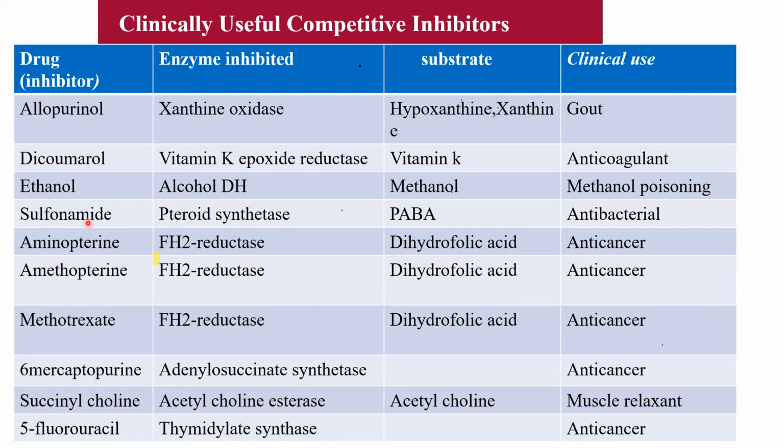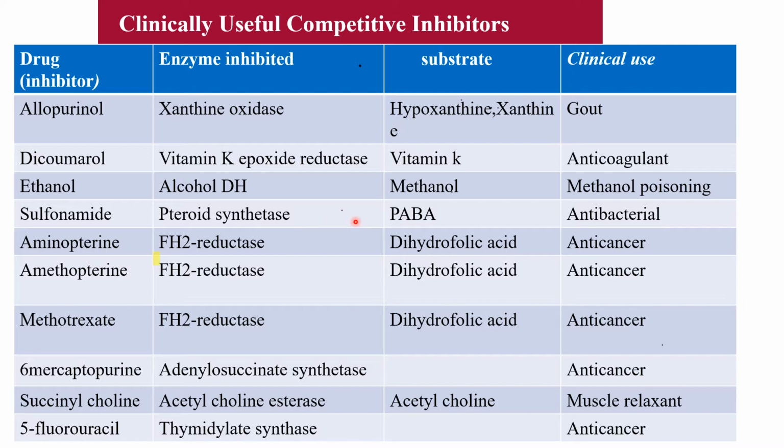Similarly, sulfonamide or sulfanilamide is a drug used as an antibacterial drug because it is structurally similar to PABA and it inhibits the enzyme folate synthase. PABA is required for the synthesis of folic acid in bacteria. But as sulfanilamide is structurally similar to PABA, it inhibits this enzyme and therefore decreases the folic acid synthesis in the bacteria.